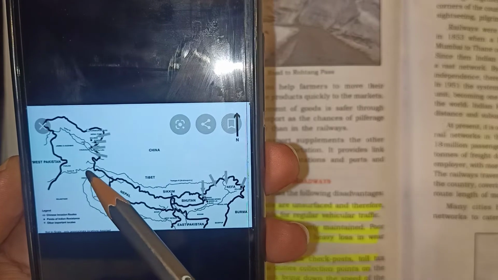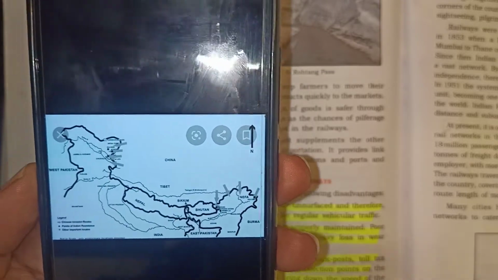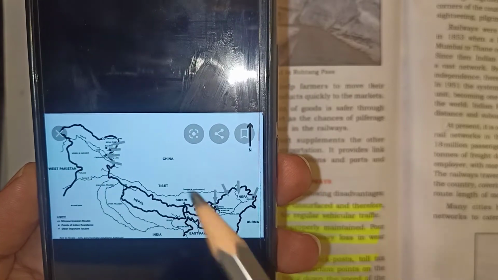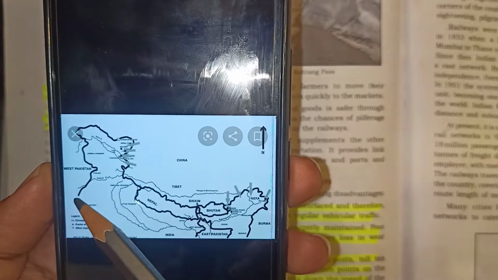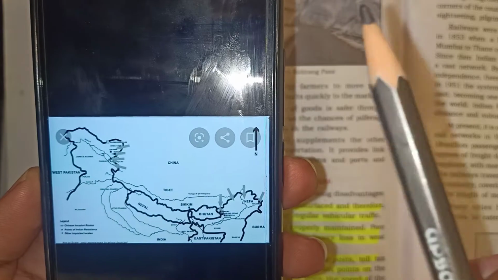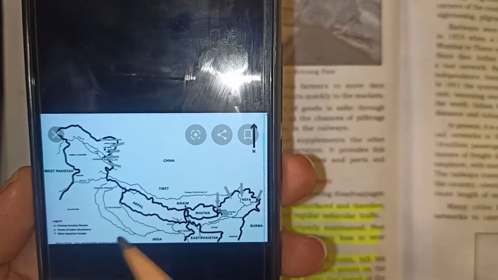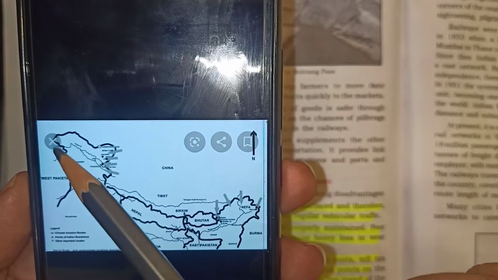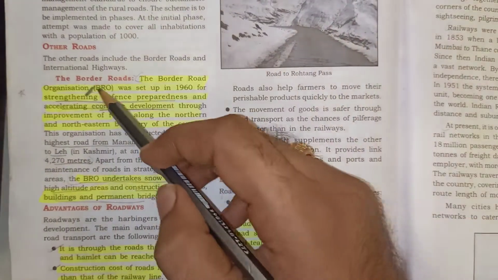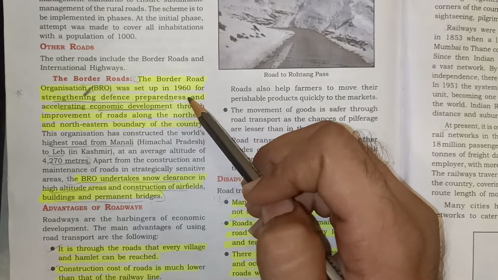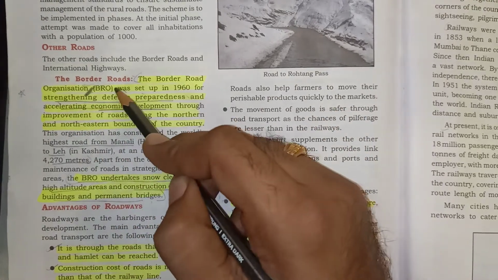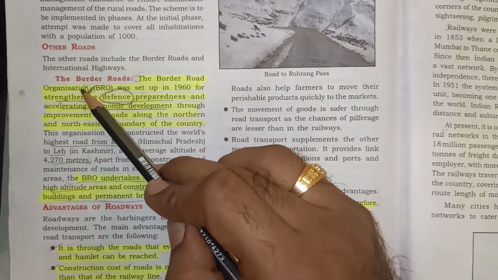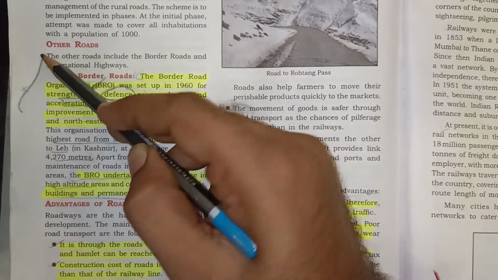Since these places are attached to other countries' boundaries, considering the war point of view and the safety point of view, these roads are maintained by an independent organization, that is the Border Road Organization, so as to ensure the safety of India. So these black color lines are maintained by the Border Road Organization. It was set up in 1960 for strengthening defense preparedness. So the complete focus of this organization is the border roads.